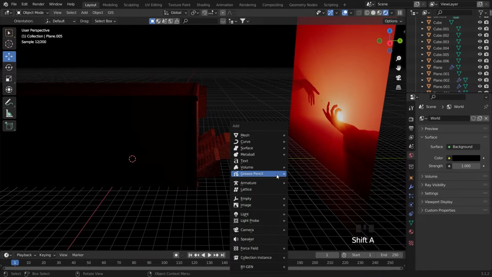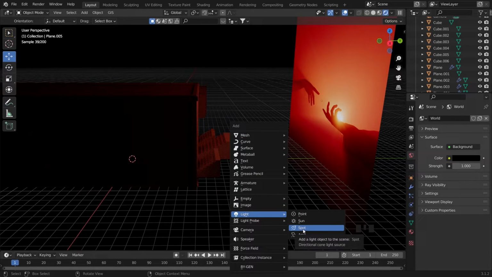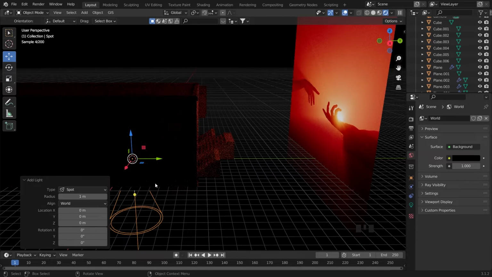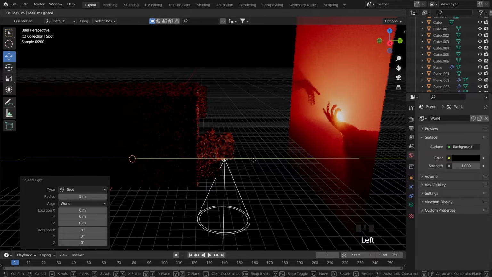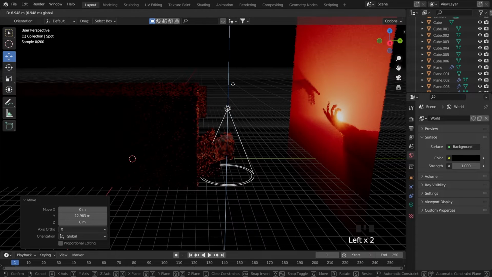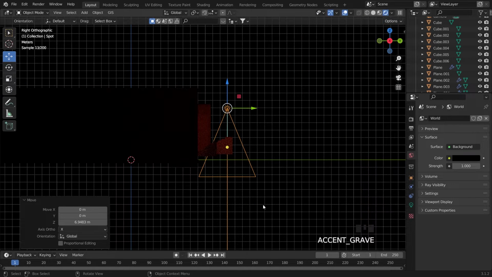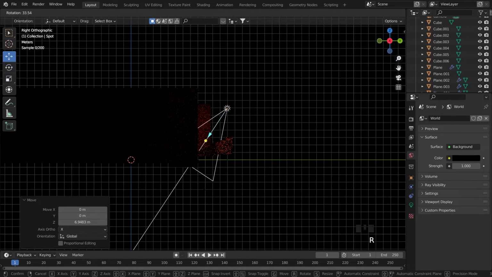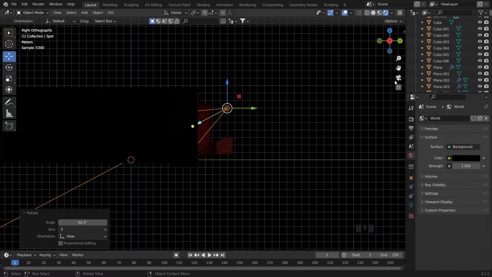And then I will add some light, Shift A, and then choose spot, grab it to the right, just make it up, rotate, and do it like this.